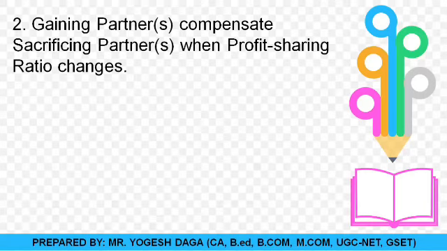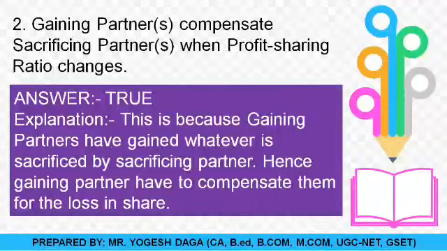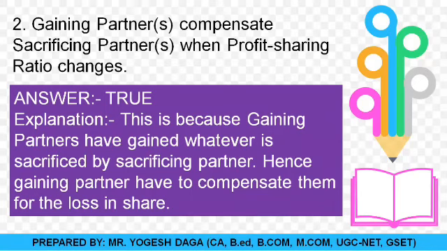Gaining partners compensate the sacrificing partner when the profit sharing ratio changes, and this statement is perfectly true. Why is it true? Because sacrificing partners are those partners who sacrifice their share for the gaining partner. So the gaining partner also has to compensate something in return, which is why gaining partners compensate the sacrificing partner whenever there is a change in the profit sharing ratio.